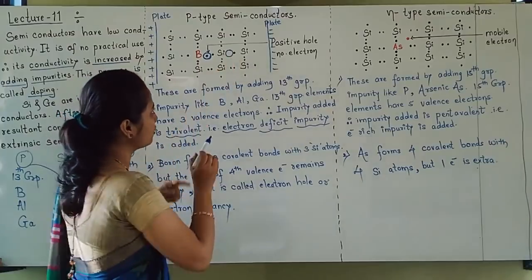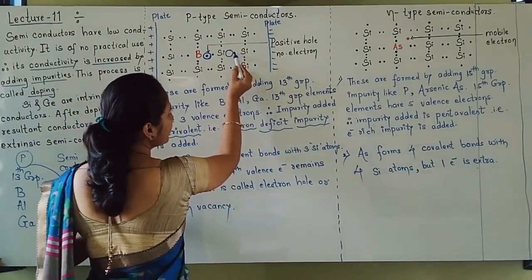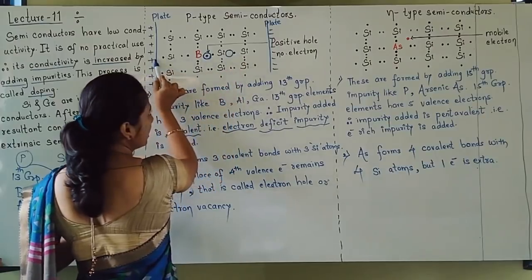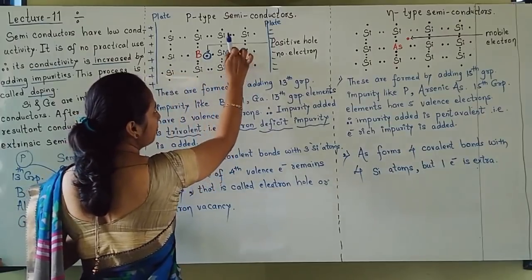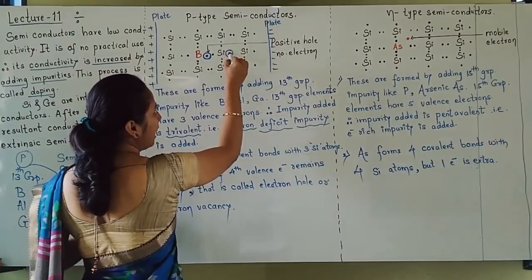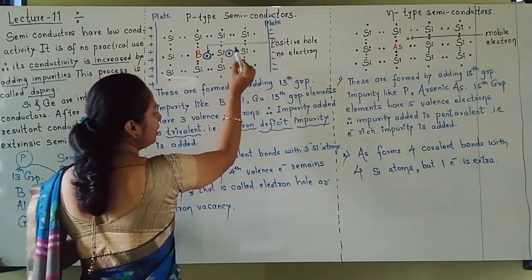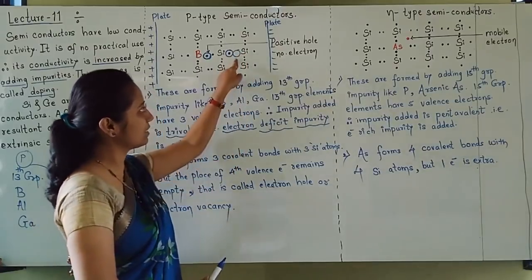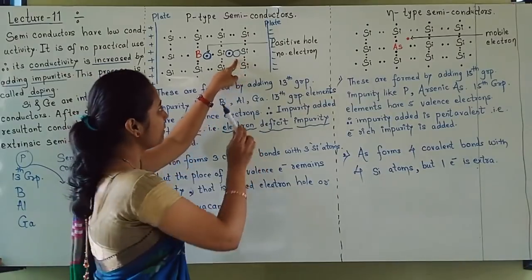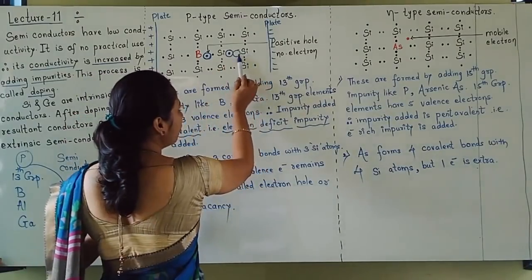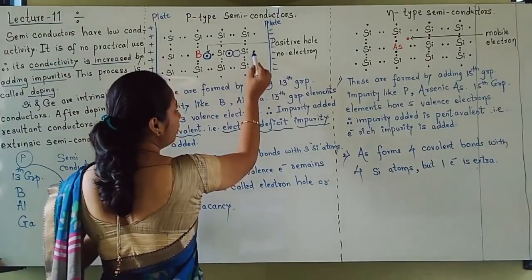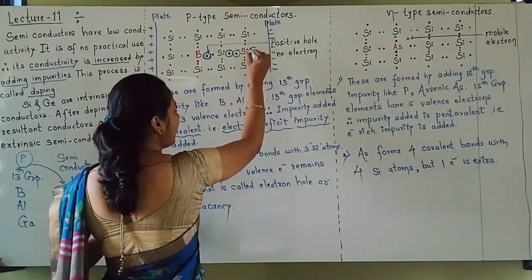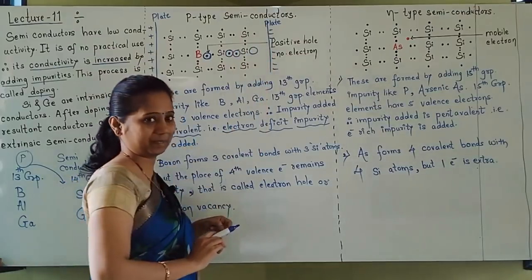Now imagine that this electron is moving. When this electron is moving towards the positively charged plate, it will first occupy this hole. As it is occupying this hole, a new hole is created at its original site. Again imagine that this electron is moving. While moving, this electron will occupy this hole, and then at this place, a new hole is created.